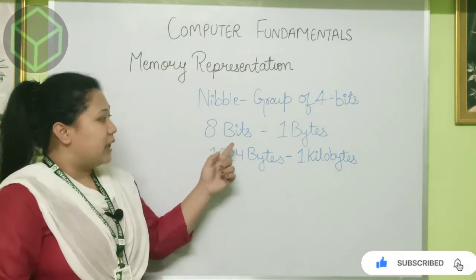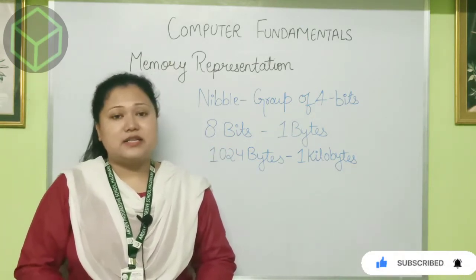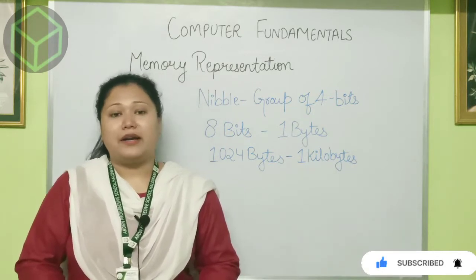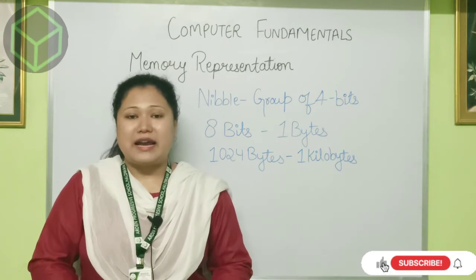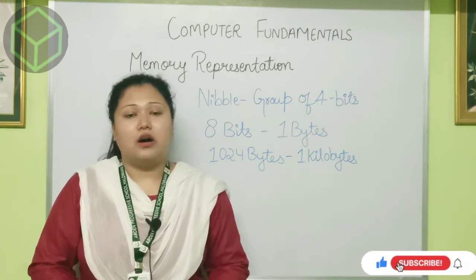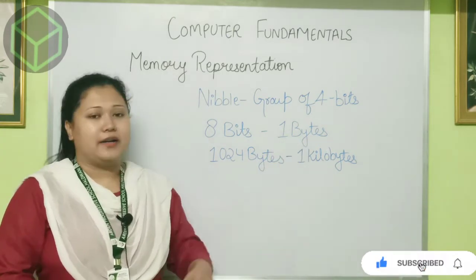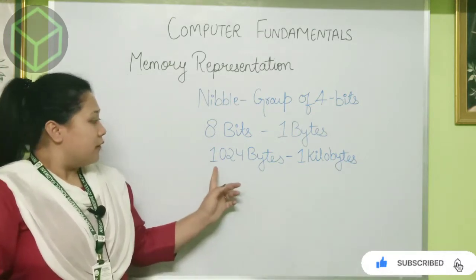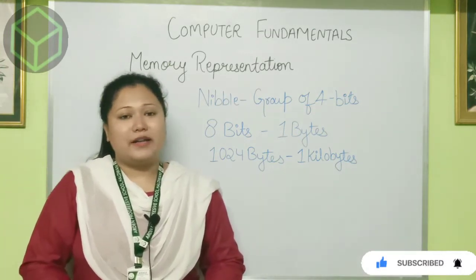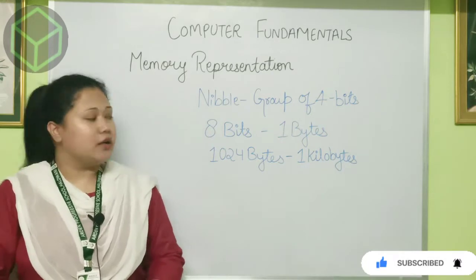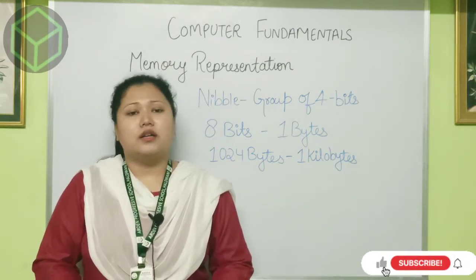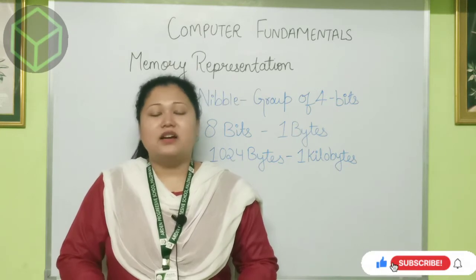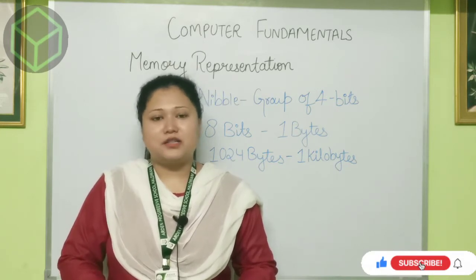Next is 8 bits. 8 bits is known as 1 byte. The combination of 0 and 1 eight times forms 1 byte. 1024 bytes is equal to 1 kilobyte and so on. Now let's see the computer memory measurement chart.